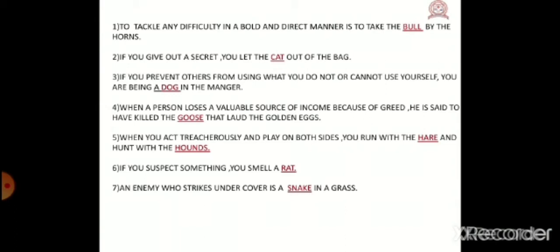Number 5, when you act treacherously and play on both sides, you run with the hare and hunt with the hounds. What is the answer, children? You run with the hare and hunt with the hounds.